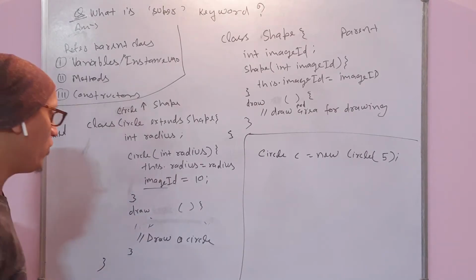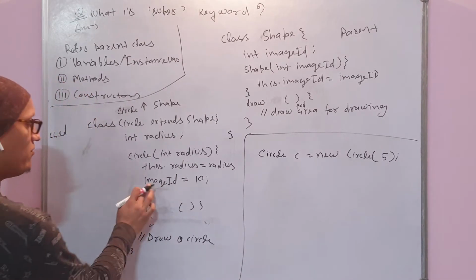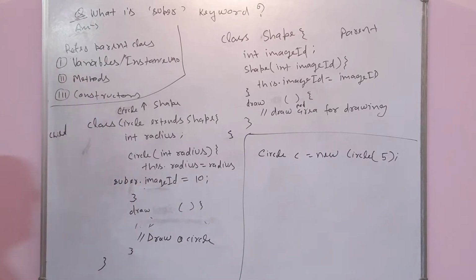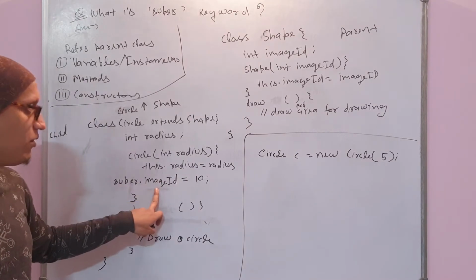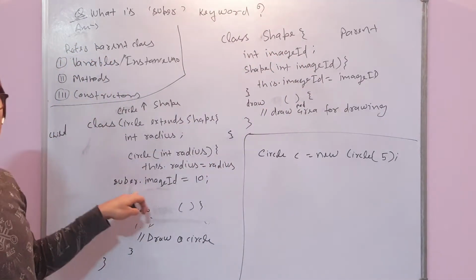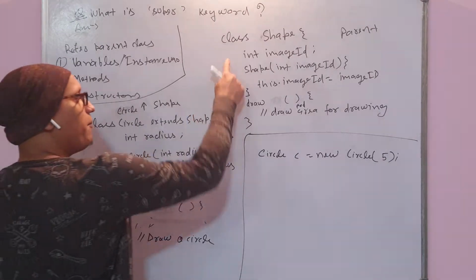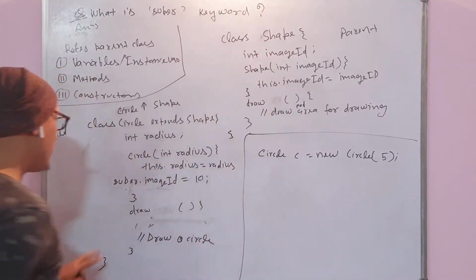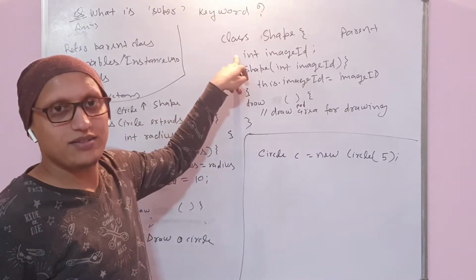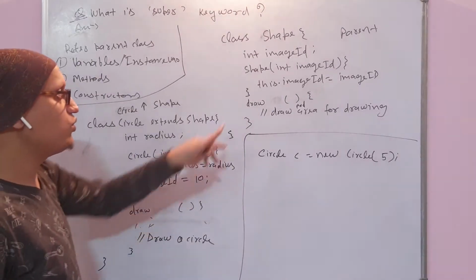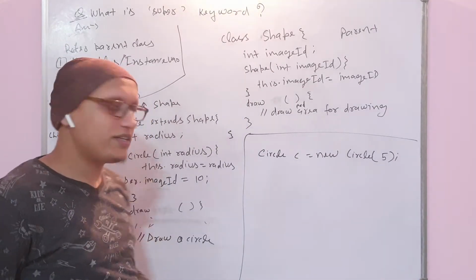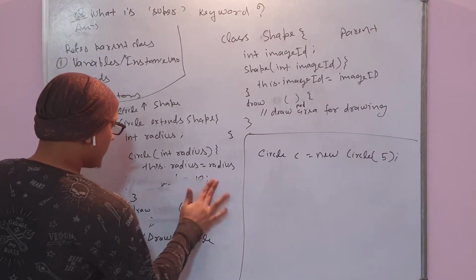So to make it uniquely identified, you use super dot image id. That means this is the variable which is inherited from the parent class. Super refers to the parent class and image id is the variable name. In this way we can use the superclass instance member. You can also do something like this.